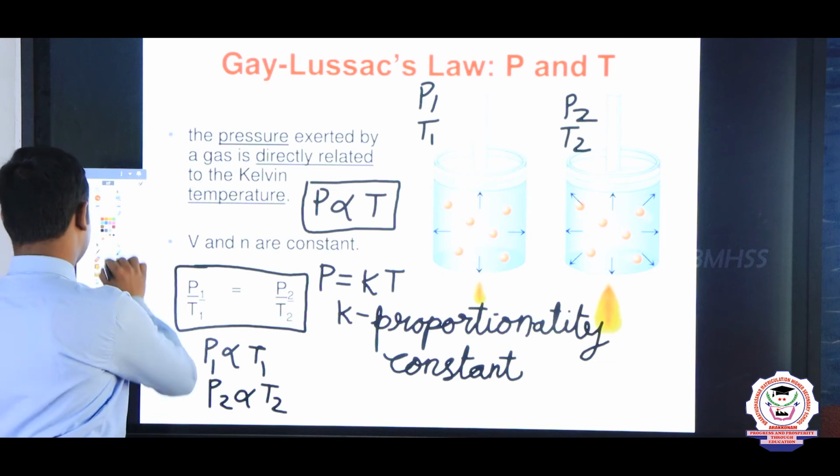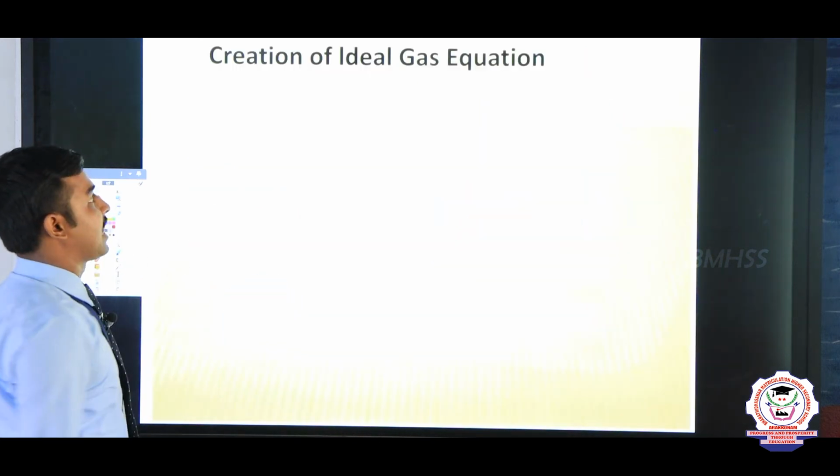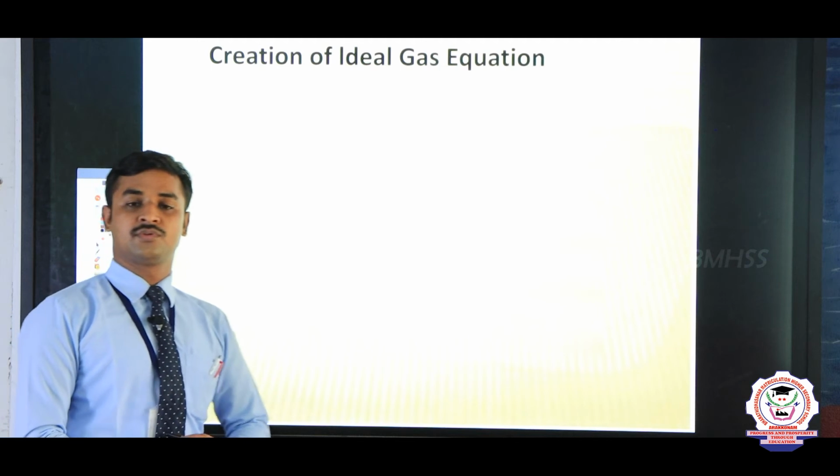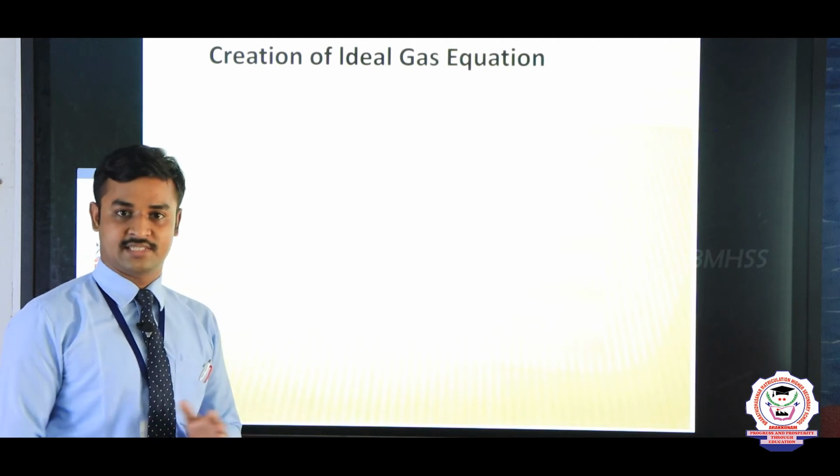By knowing these laws, you can derive the ideal gas equation. So now we see the creation of the ideal gas equation.